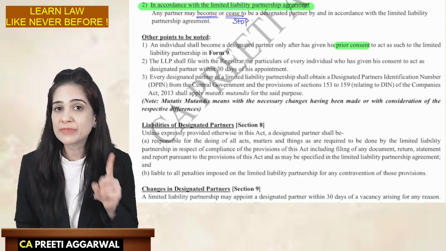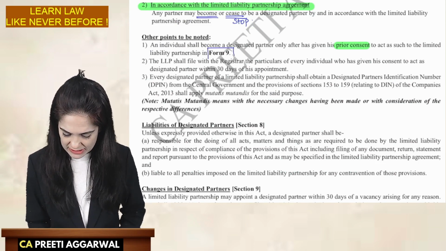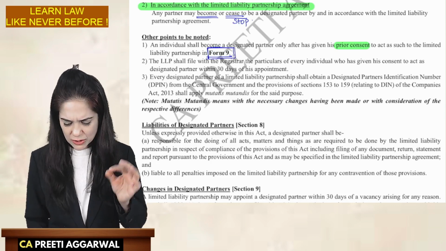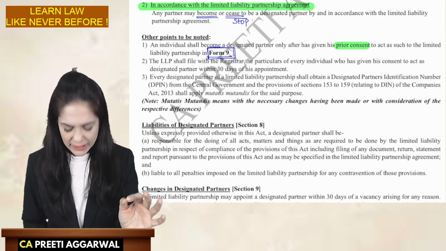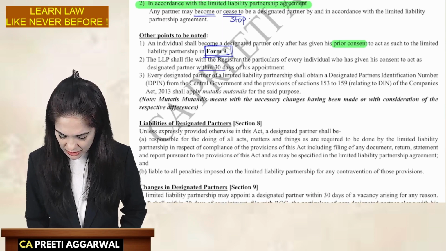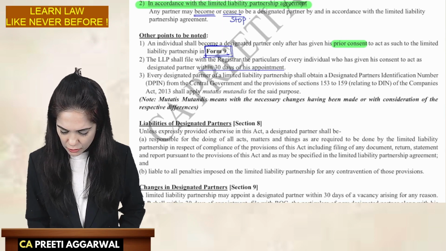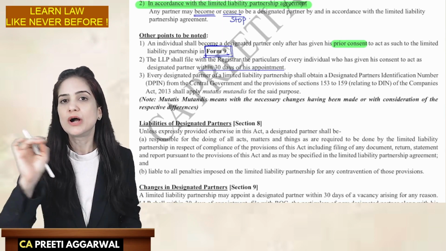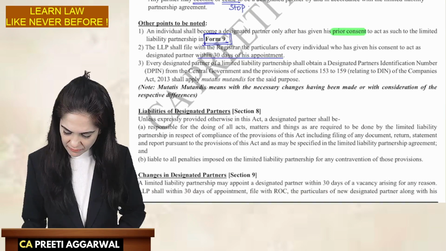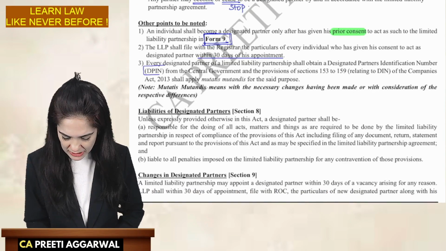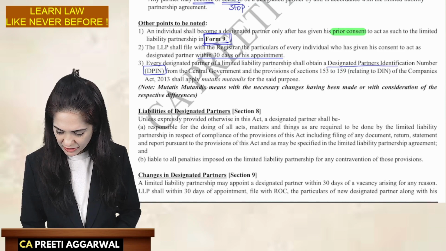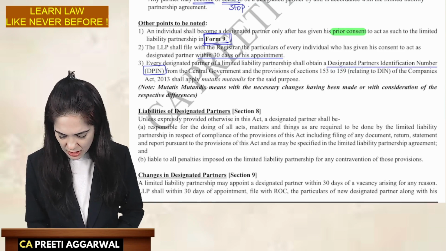And what is the form number? I had informed you that consent will be given in Form 9. As soon as the DP is appointed, within 30 days, we will give information of all the particulars of that DP to the LLP. Each of them will also have to obtain a DPIN, that is, designated partner identification number, from the central government.